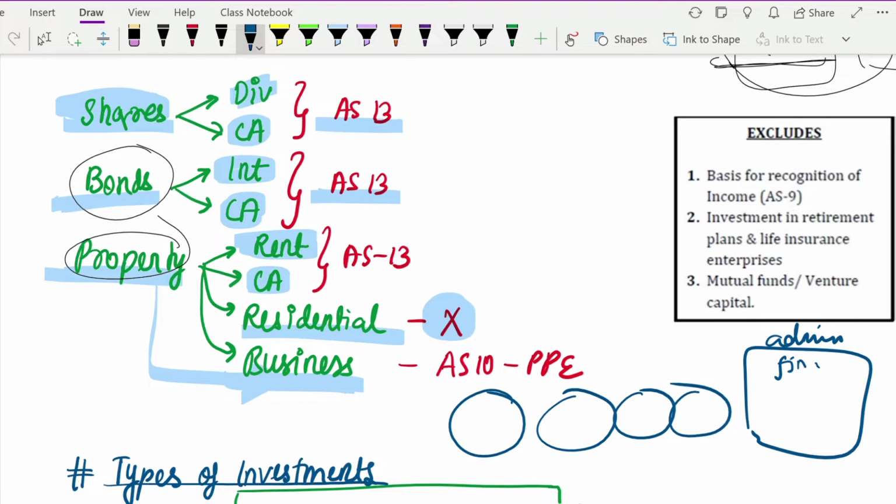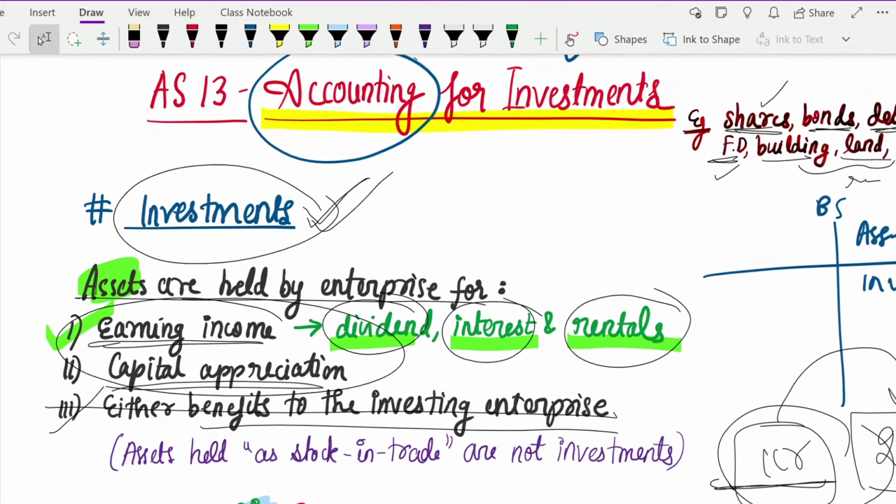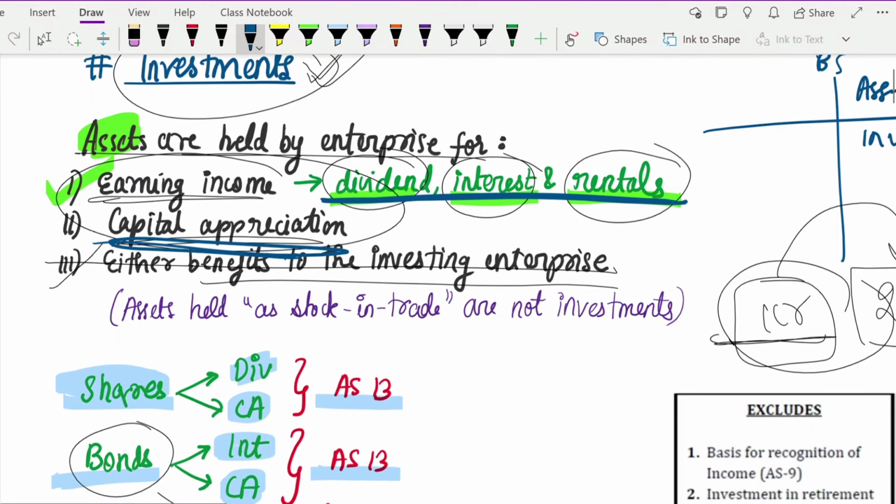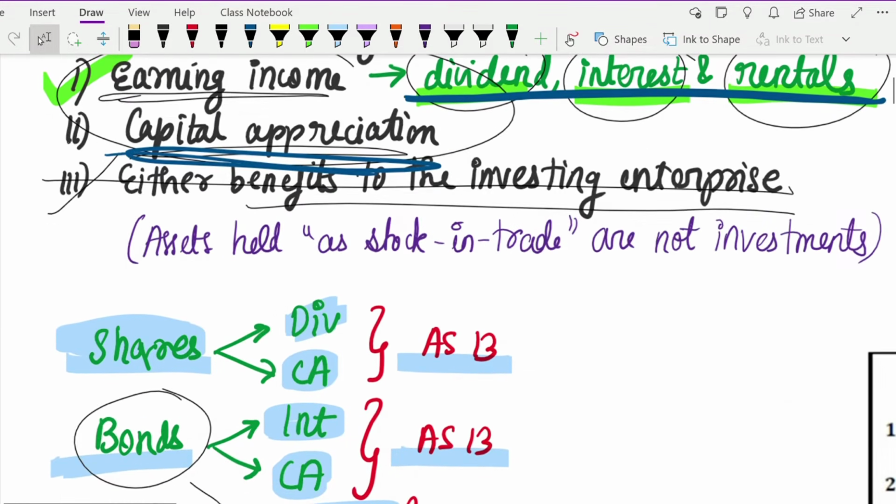Now you have to tell whether this building will come under the definition of investments or not. The answer is no. This will directly go under AS10 PP, because from this we are not earning rent, nor have we kept this building for its capital appreciation. We have taken this building only for the purpose of using it. So if your asset does not give you returns in these three forms, or you have not kept it for capital appreciation, then in such case it will not come under AS13.